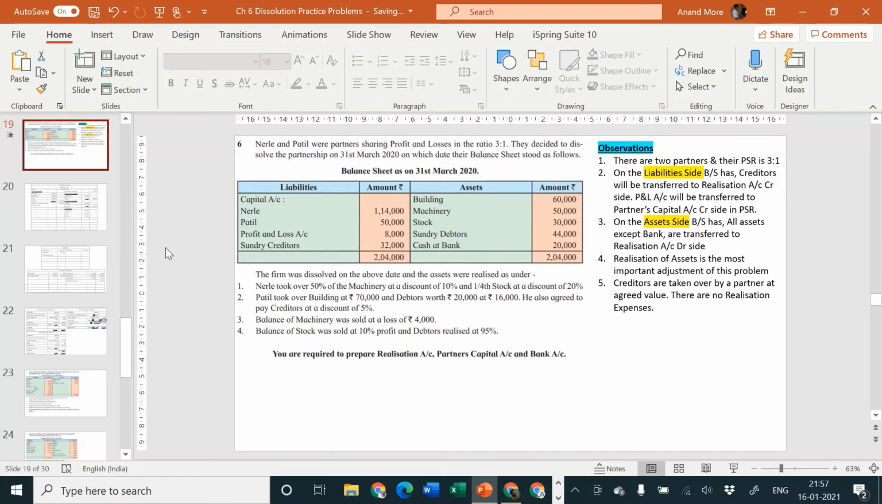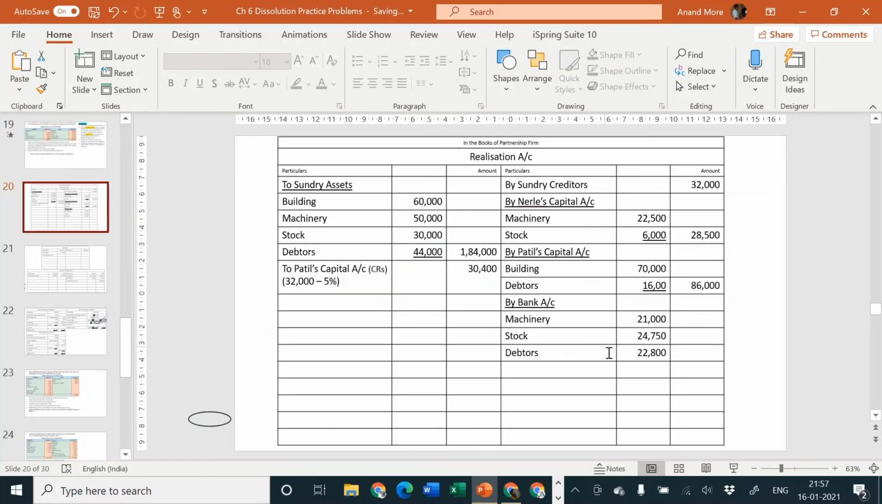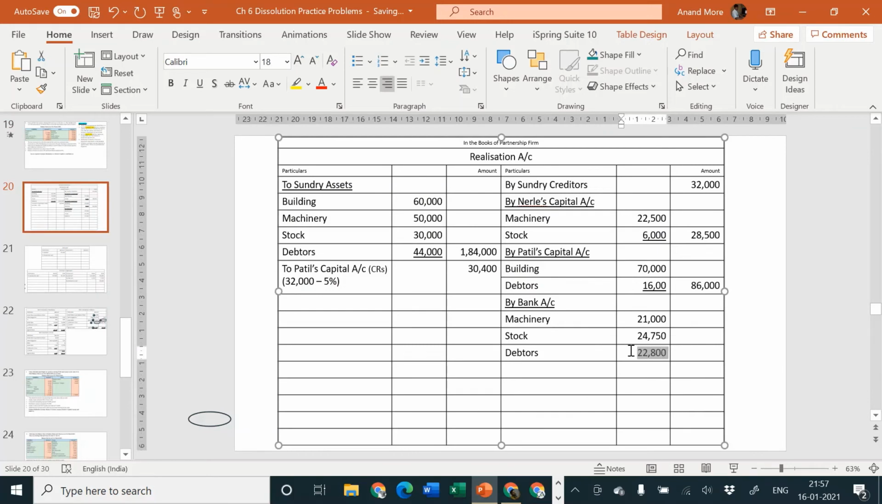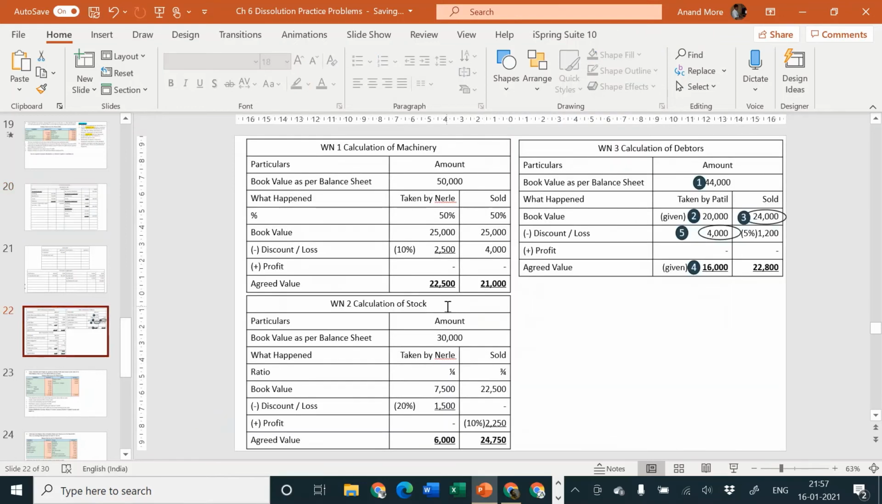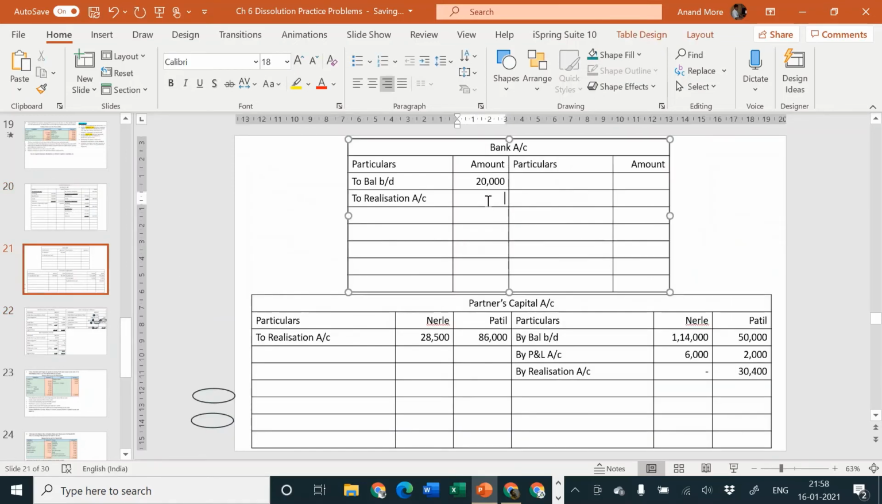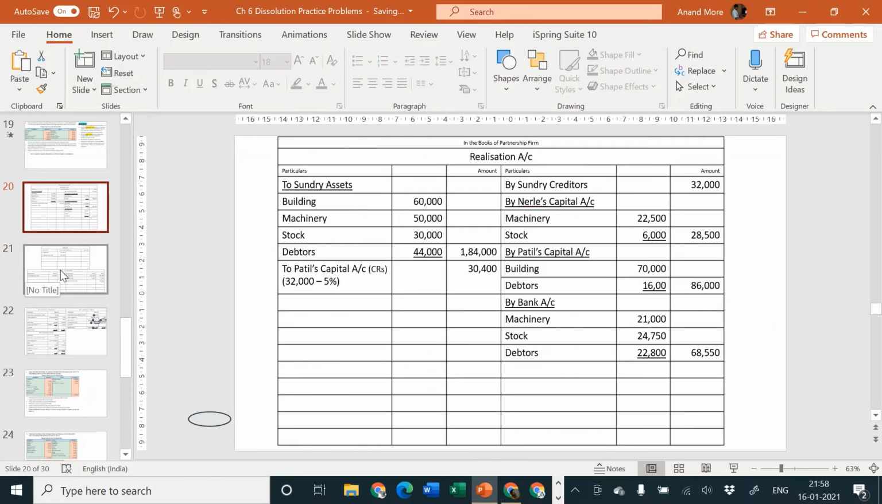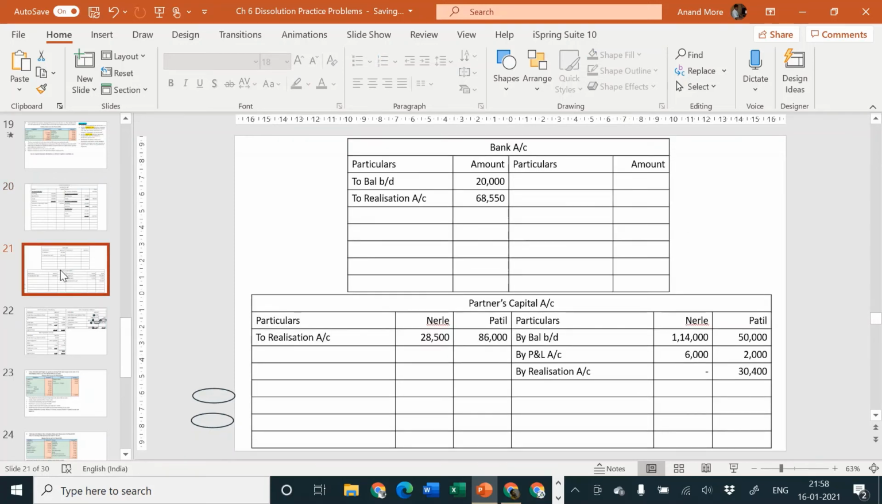Nothing is mentioned afterwards, so there are no banker loan etc. There are no partners loan also, so there is no difficulty, no realization expenses, no difficulty. This amount is to be taken to the outer column. 21,000 plus 24,750 plus 22,800, that goes to how much? 68,550. 68,550 will be debited to bank account debit side. Okay, very good. 68,550 will be considered here.